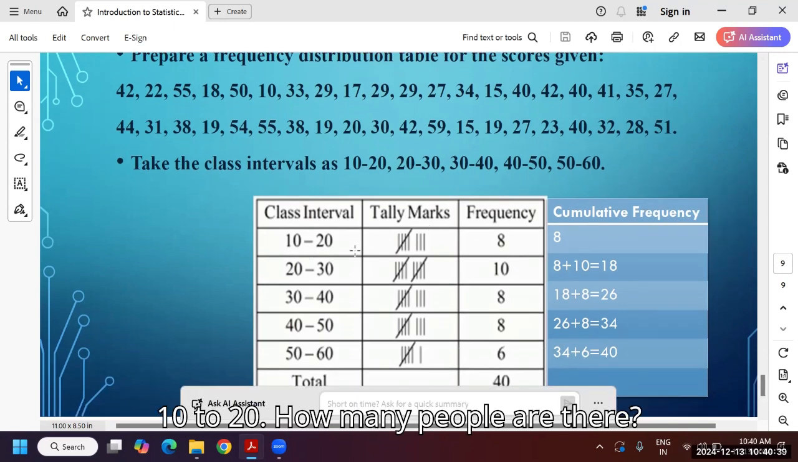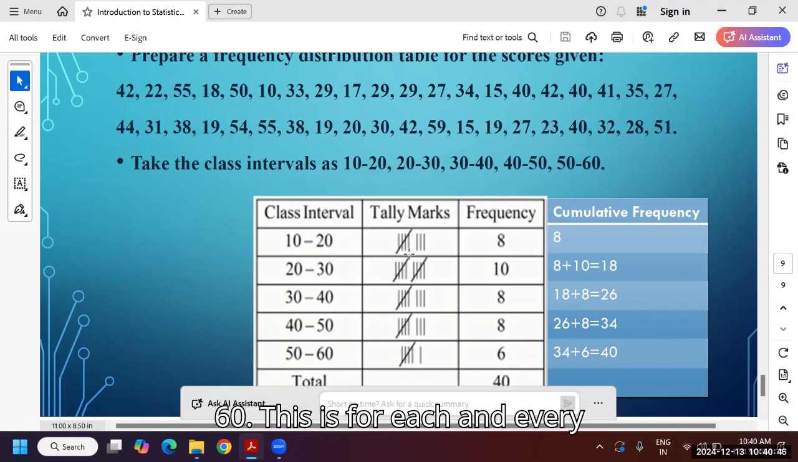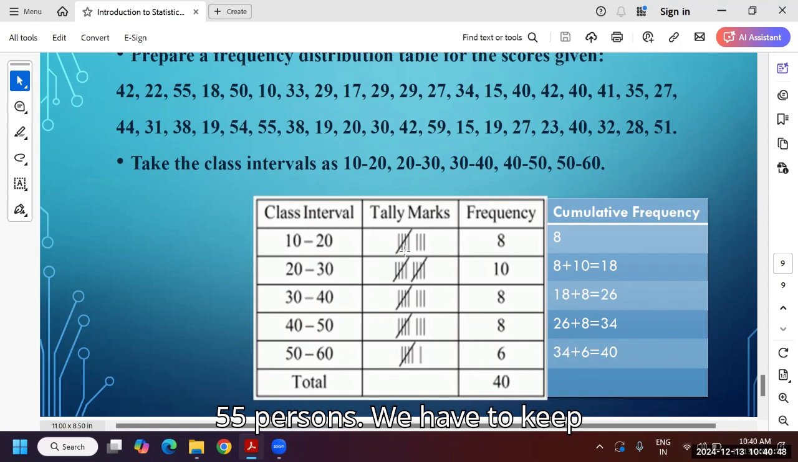10 to 20, how many people are there? 20 to 30, 30 to 40, 40 to 50, 50 to 60. This is for each and every five persons. We have to keep them as a group, 4 lines like this and 1 cross line, right? So how many people are there between 10 to 20?